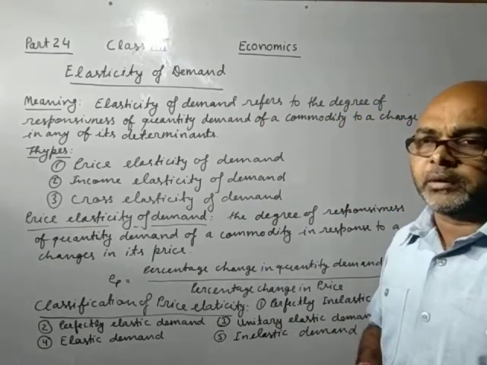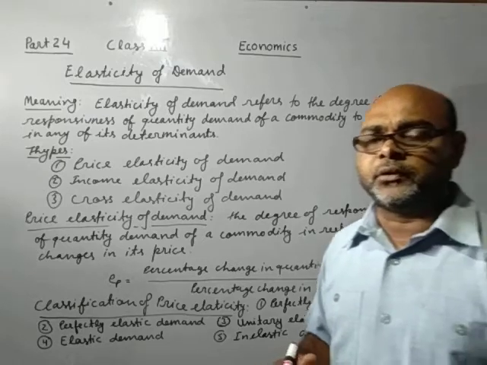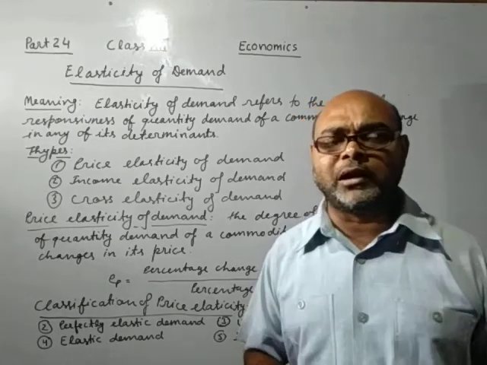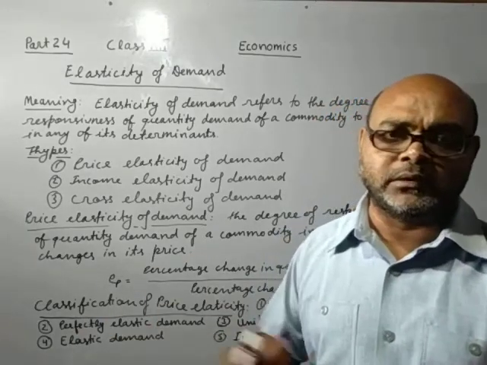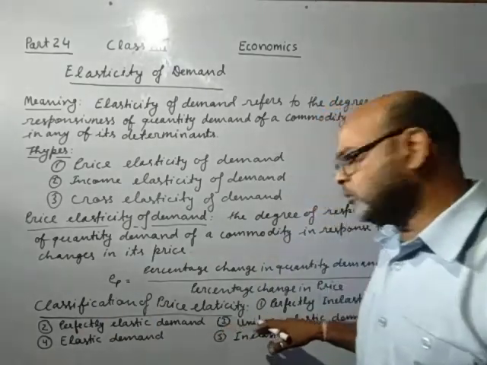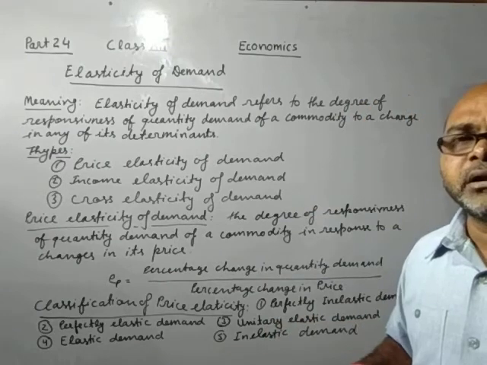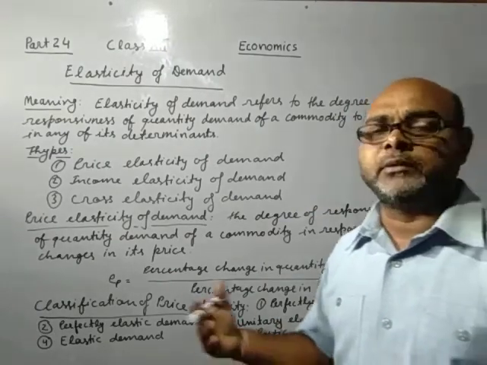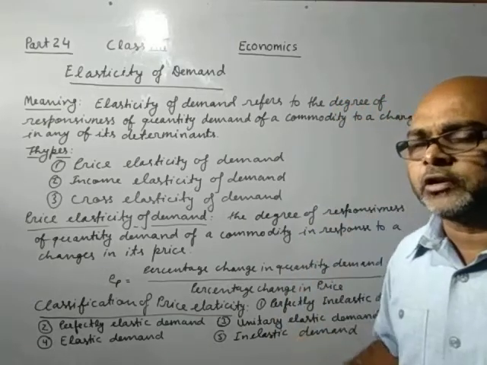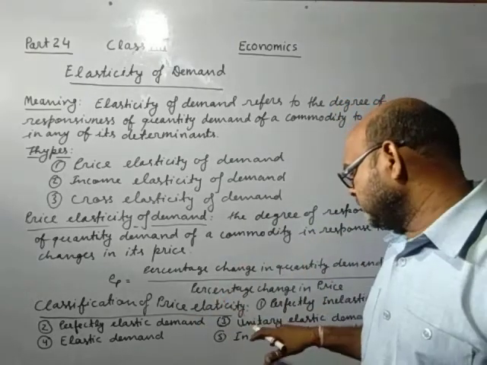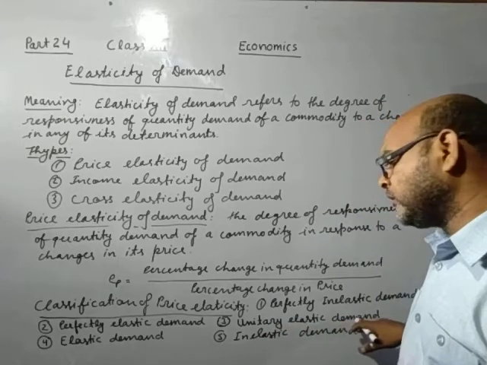Unitary elastic demand means in whatever ratio the price falls, in the same ratio demand will increase. If the price falls by 10%, demand increases 10%. Price falls 50%, demand also increases 50%. Then it is called unitary elastic demand.